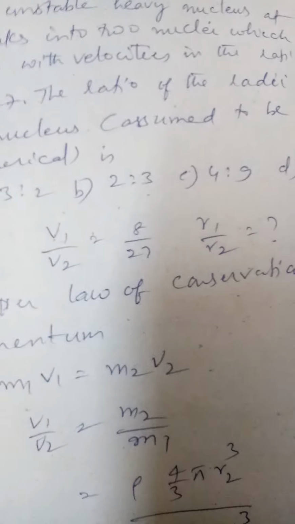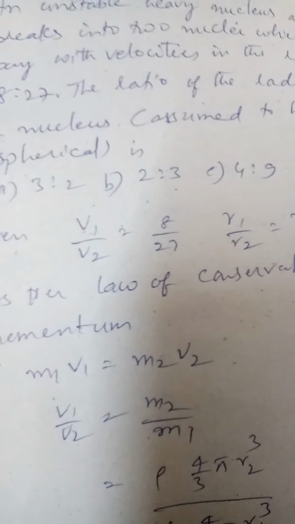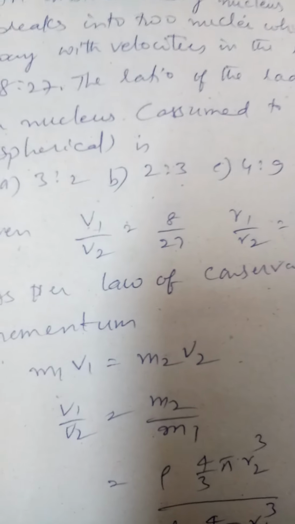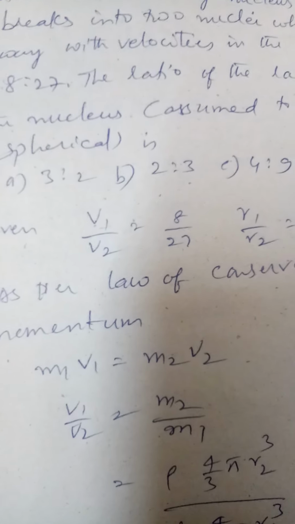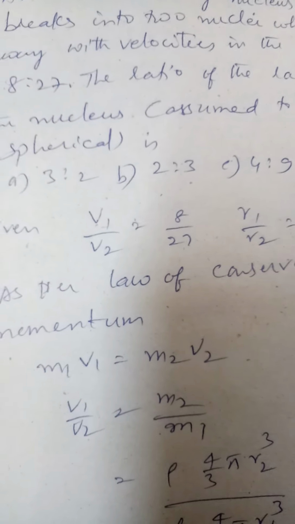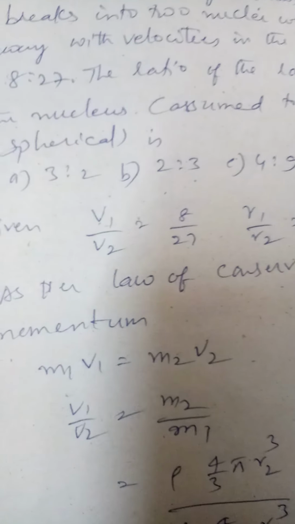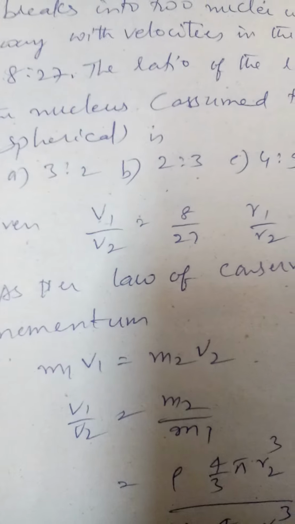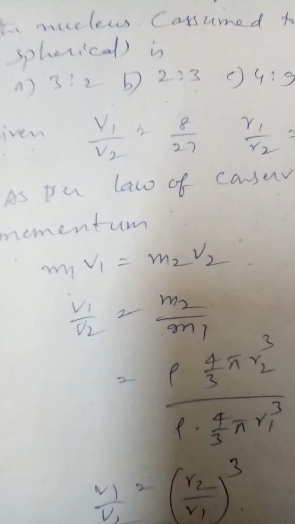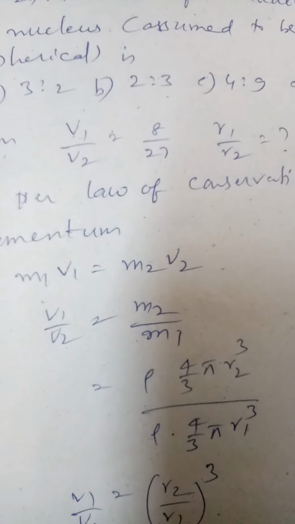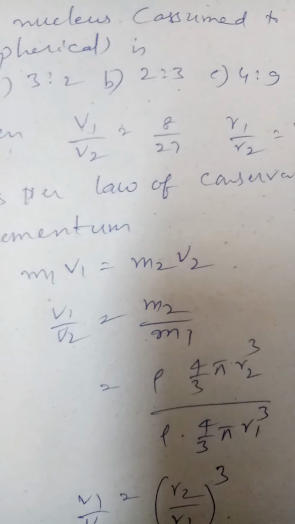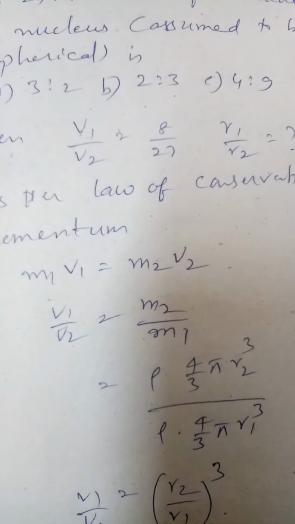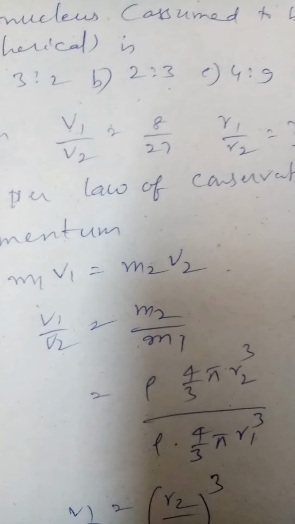Now here we can apply the law of conservation of momentum, because there is a heavy nucleus. Now it has broken into two pieces. You remember those bomb explosion problems, it is similar to that only. So here m1 v1 is equal to m2 v2. So v1 by v2 is equal to m2 by m1. Now it is given that they are in spherical shape. So what is mass? Mass is density multiplied by volume. Let us say density is rho.